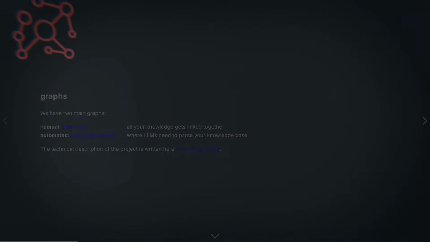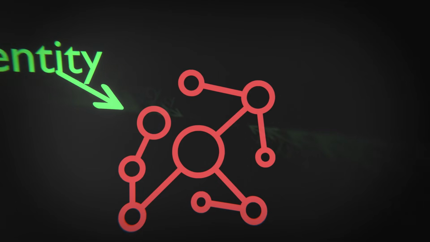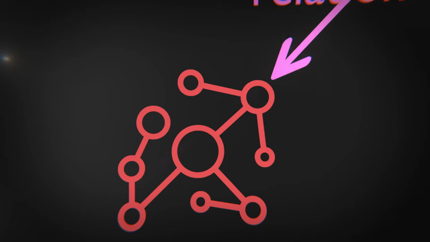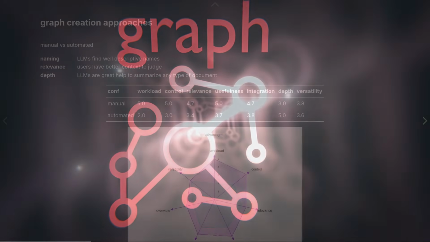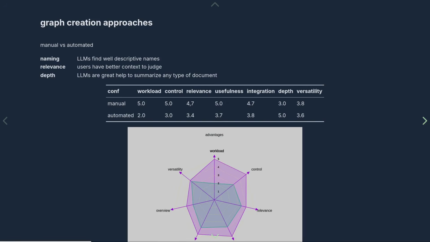We have two main graphs. One is manual, the other is automated. We use the org-roam package to create the manual graph and LLMs to create the automated one. Of course, there are differences. With the manual, we have so much more control. We know exactly what we want to stress and we can go really in depth. The automated decreases the workload, but sometimes it can focus on meaningless features which we don't want to stress too much.